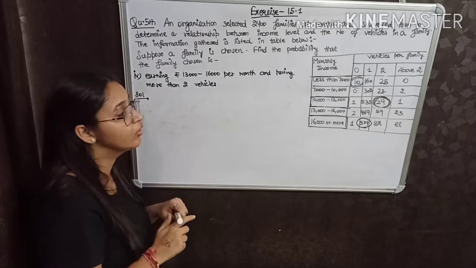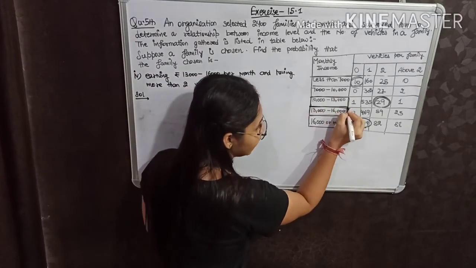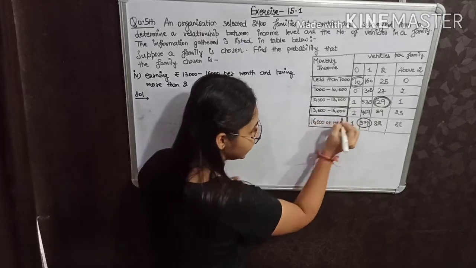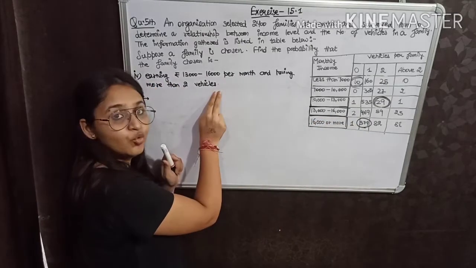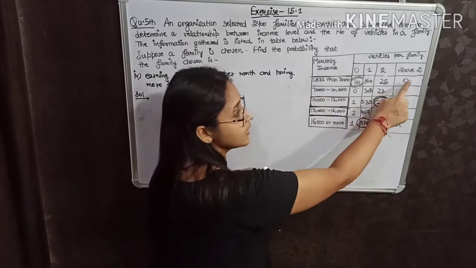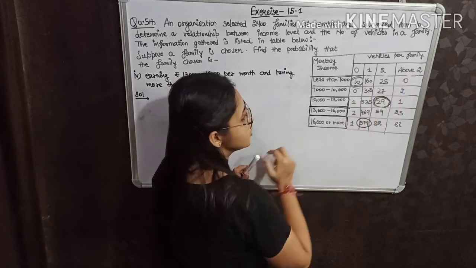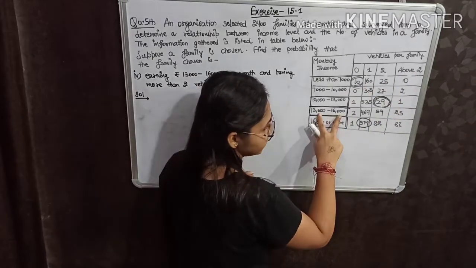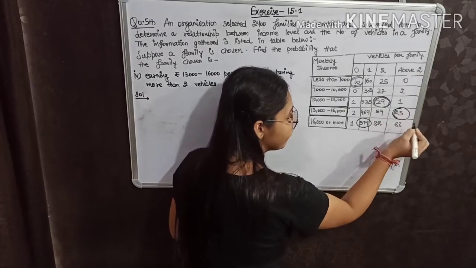So first of all, our row is 13,000 to 16,000 per month, the monthly income. Now, if these families have more than 2 vehicles, it means our column must be above 2 vehicles, which we will choose. So 13,000 to 16,000 and above 2, it means 25.